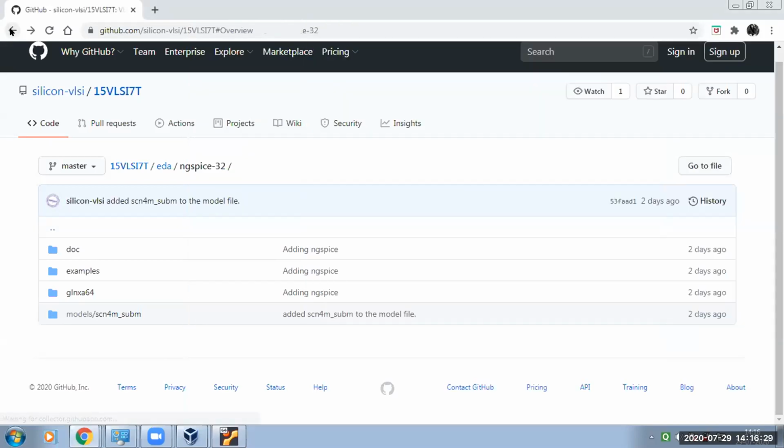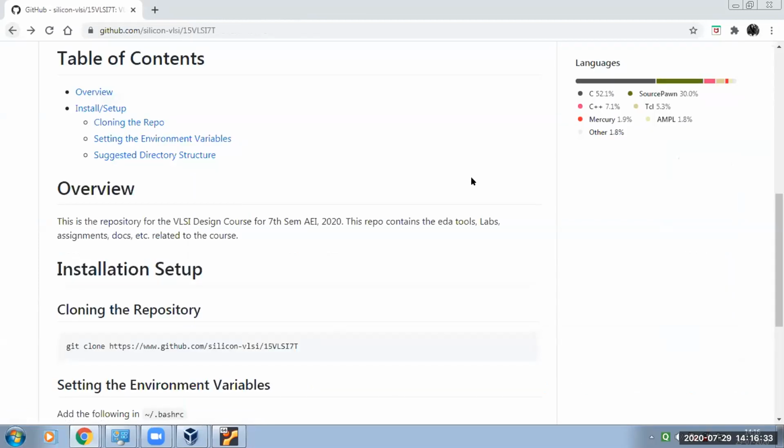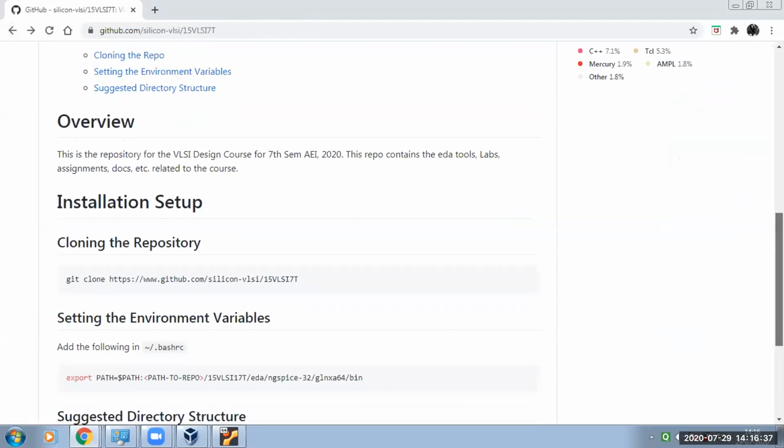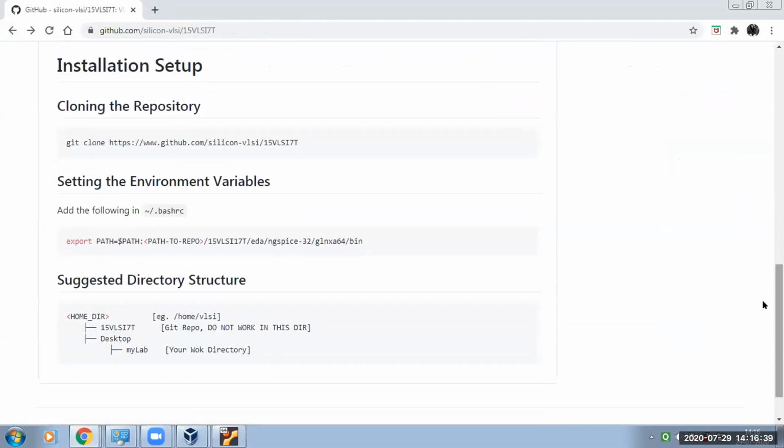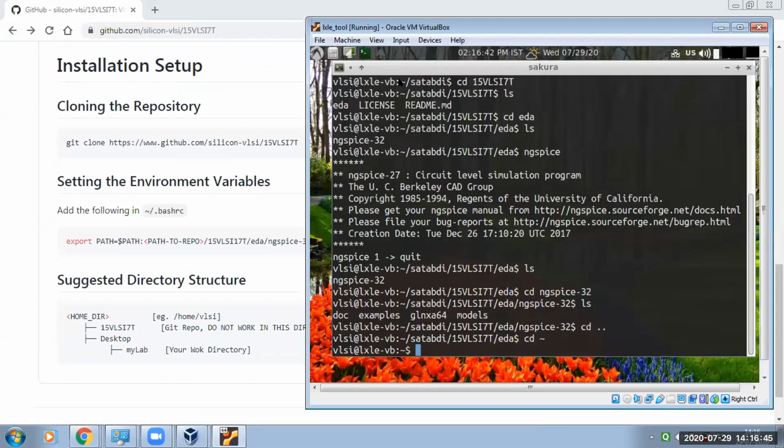Sir, I have a doubt. The DOS window box just disappeared after the quit command.